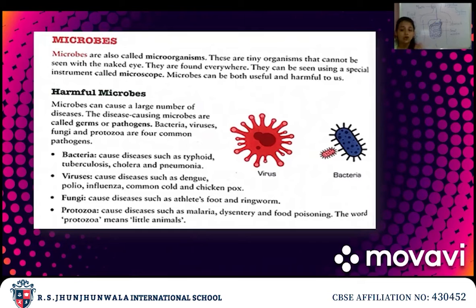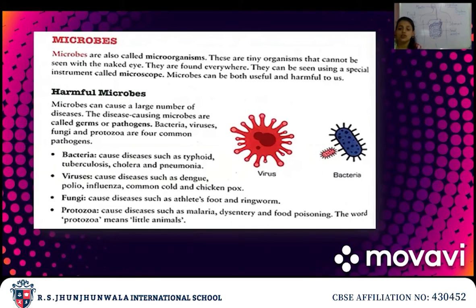Okay, we cannot see them through our eyes. They are very minute, very small. There are different types of microbes. Some are good and some are bad. The different types of microbes, examples are bacteria, viruses, fungi. All these are microbes only.